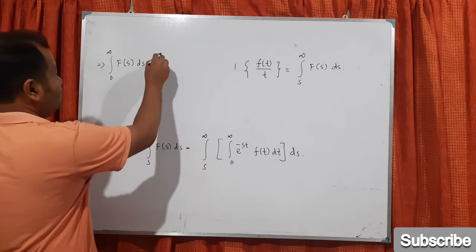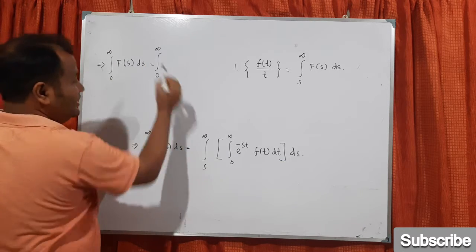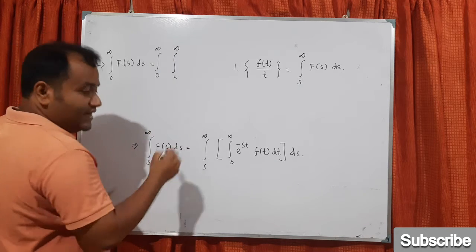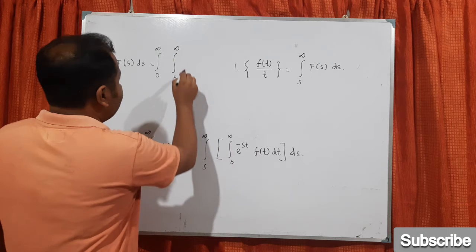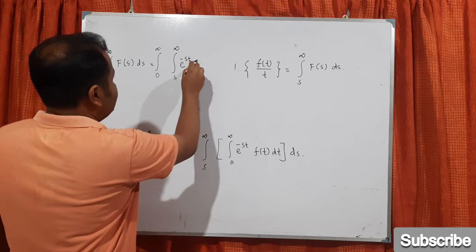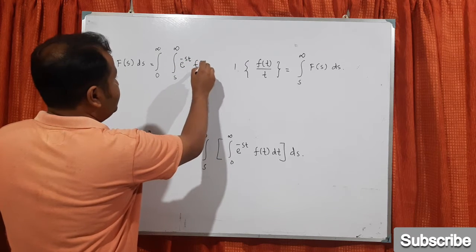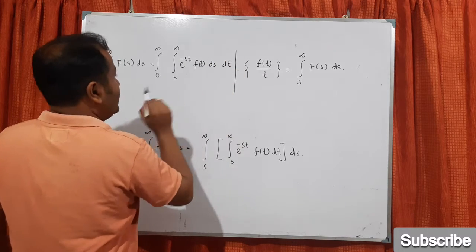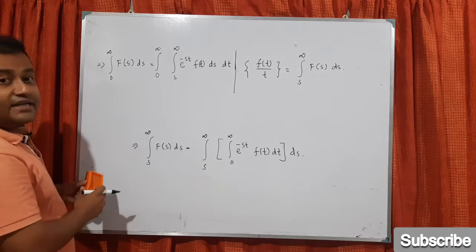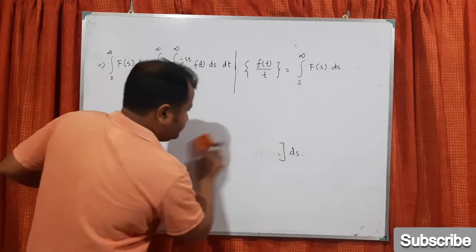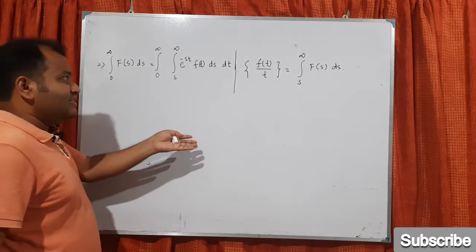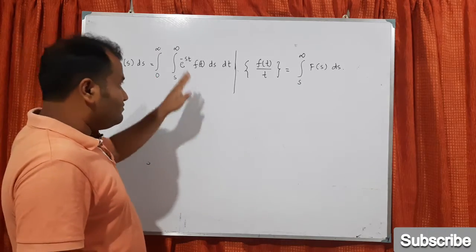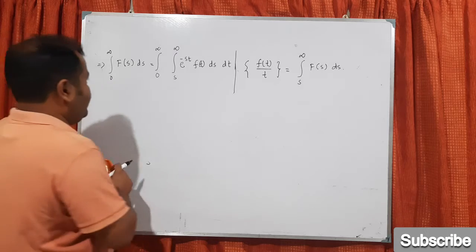So we can make 0 to infinity on the outer side and s to infinity in the inside portion. Then we write the same thing, e to the power minus st f(t), first ds, then dt. Okay. So what have we done? We interchanged the integration. There are some technicalities about when we can interchange these two integrations, which I am not discussing here. For the time being, you can just assume that.